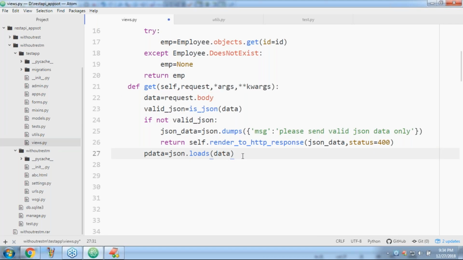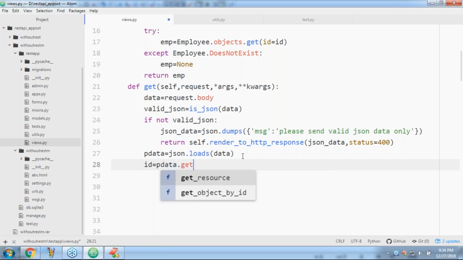Now the first question I will ask: in this data, is the ID attribute available or not? I want to check, sir. How to check whether the ID attribute is available or not? Very simple. id is equal to pdata.get('id').